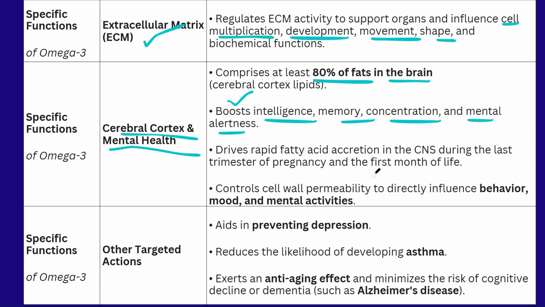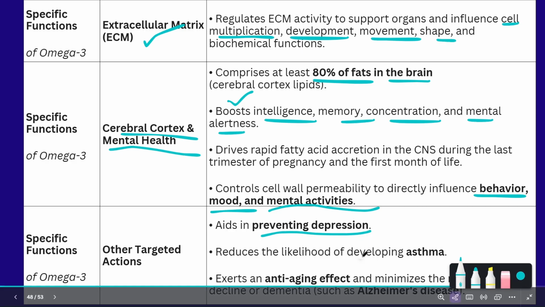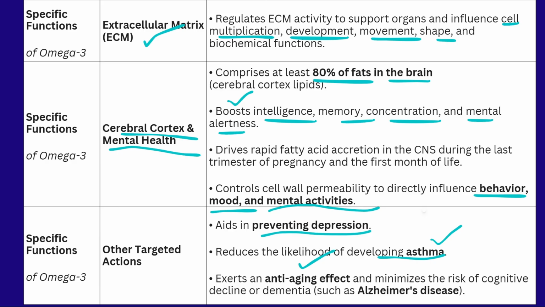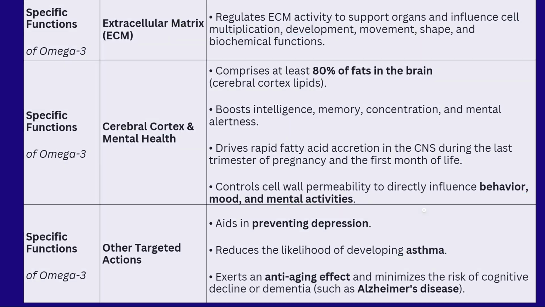And also it is helpful for behavioral changes and mood relaxation. Mental activities can be enhanced with the omega-3 fatty acid. It also helps in the regulation of depression and prevention of some of the asthmatic conditions in the body. It also has some anti-aging effects. It also helps in minimizing the risk of decline in memory. That means our memory is boosted with the omega-3 fatty acid and Alzheimer's disease can be prevented by them.